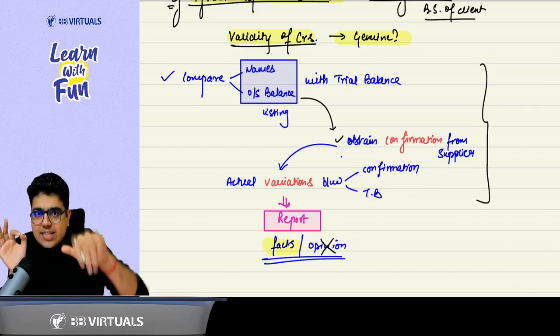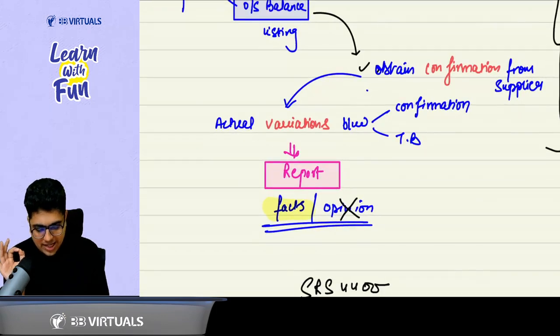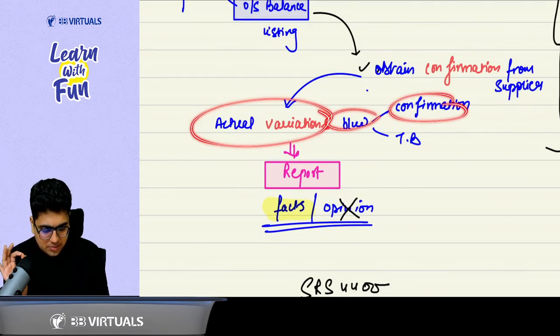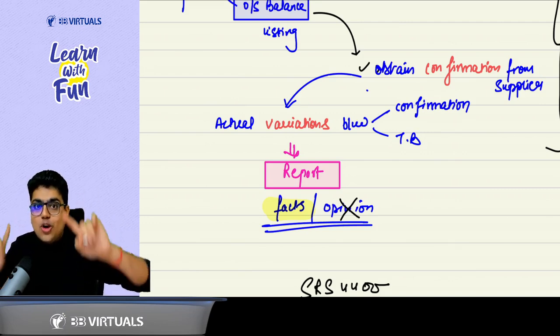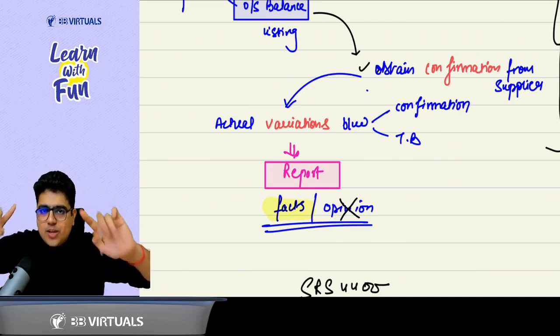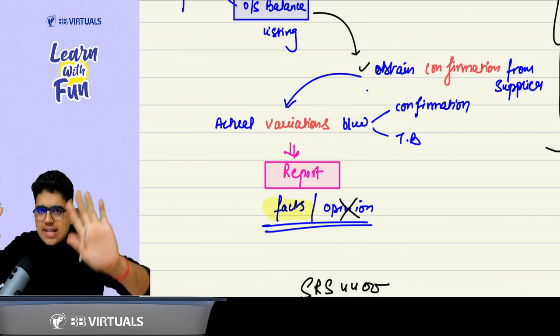Wherever there are actual variations, report these facts. Do we have to form an opinion? No. Users will draw their own conclusion. These are the basics.